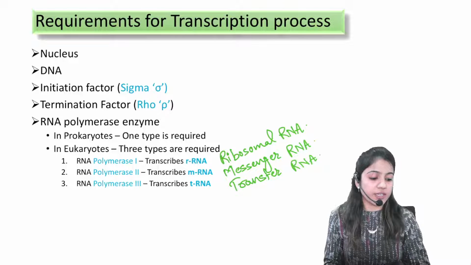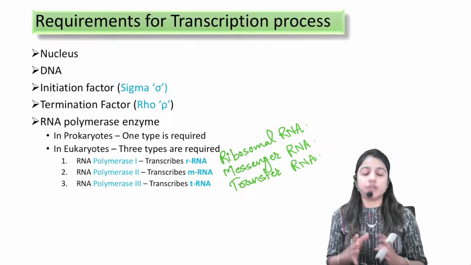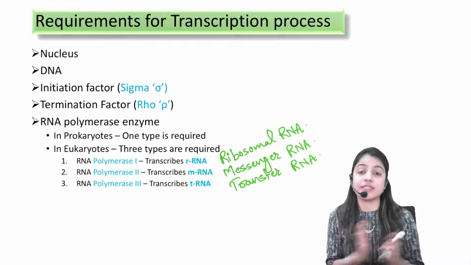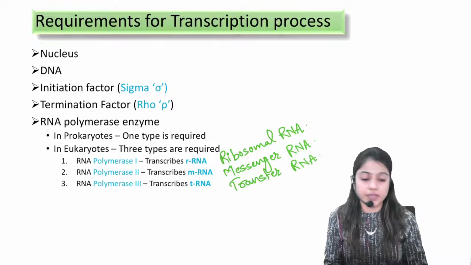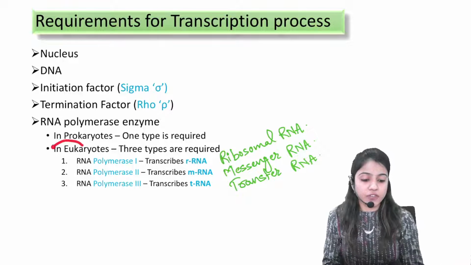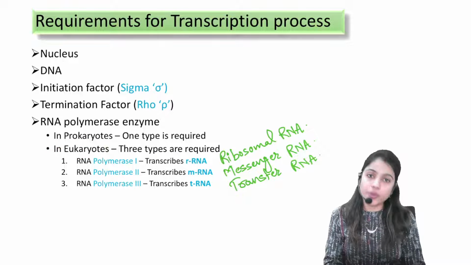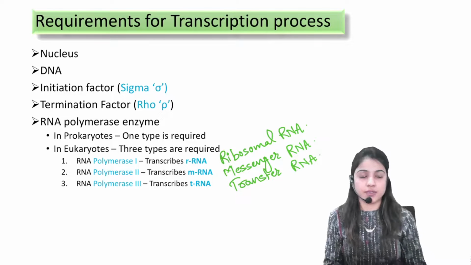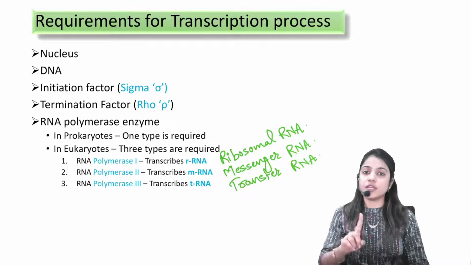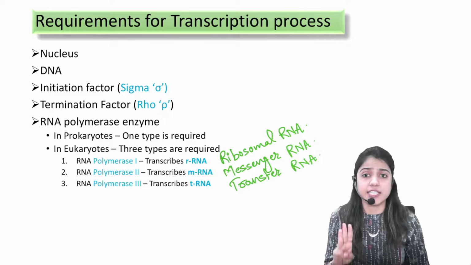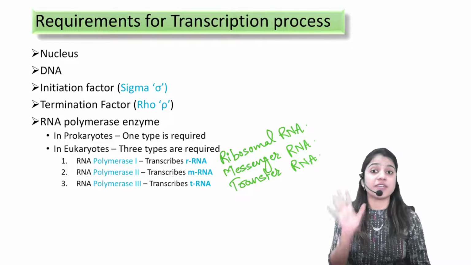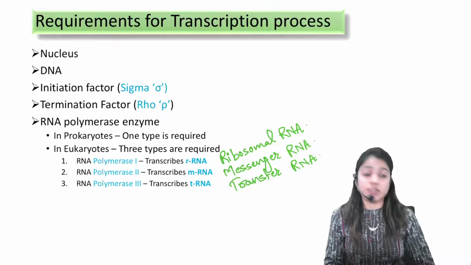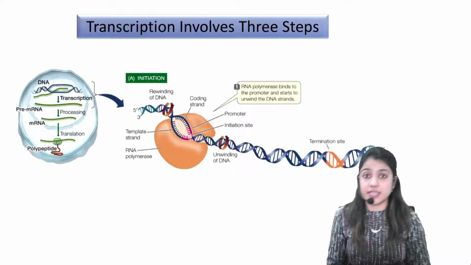So three different types of RNAs are formed with the help of three different types of polymerase enzyme. Correct? But that is in eukaryotic organisms. In prokaryotic organisms, only one type of RNA polymerase enzyme is used. Okay, so we need the nucleus, we need DNA, we need the initiation factor, we need the termination factor, we need RNA polymerase enzyme. Fine. Coming to the process of transcription.